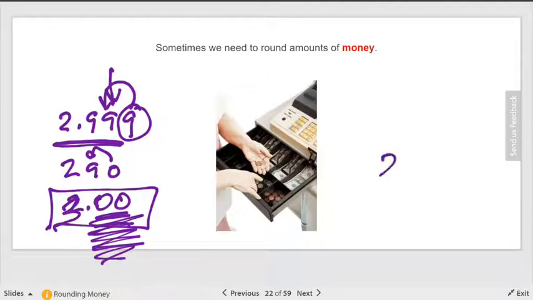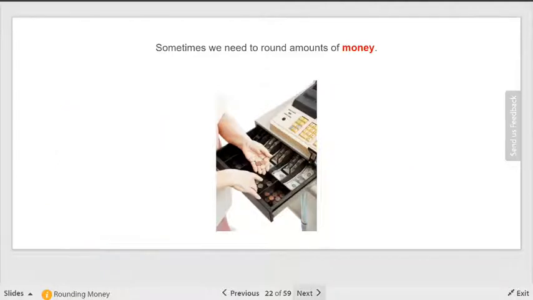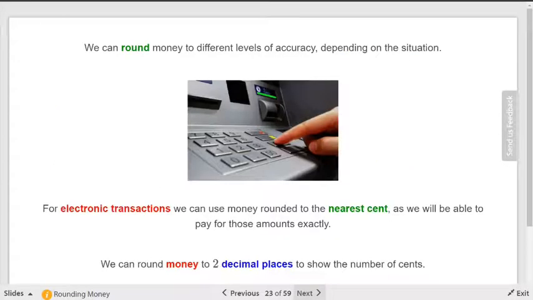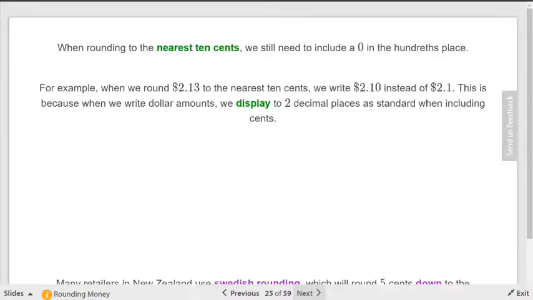So I don't want to see that as an answer. That's not an answer if it's money, right? So that would be $3.00. Right, with money, you always have 2 decimal places, even if they're zeros. Okay? It's one of the few things you'll ever have to do that with. Can't think of any other reason why you'd need them. Money is the only place. Okay? All right. So I think that's all I have to say about money, but we'll see. Nearest cent, so it's going to be decimal places.